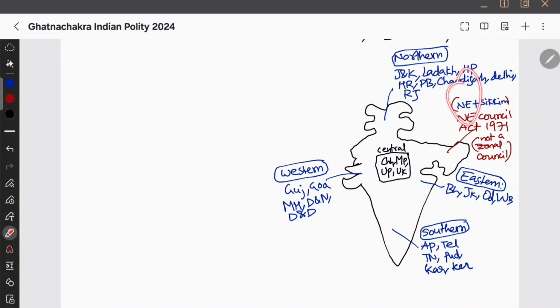How many states are there in the Northeast? We say 7 sisters plus Sikkim. That is the Northeast Council. So the Northeastern Council has 7 sisters plus Sikkim, total 8 members. But anyways it is not a zonal council. It was set up under the Northeast Council Act 1971, not under the States Reorganisation Act 1956. Remember that the Northeastern states and Sikkim are not under a zonal council.